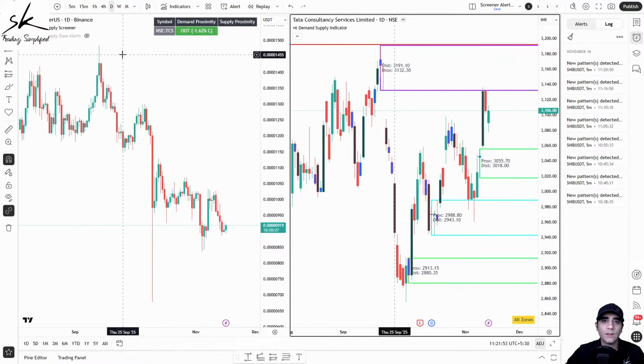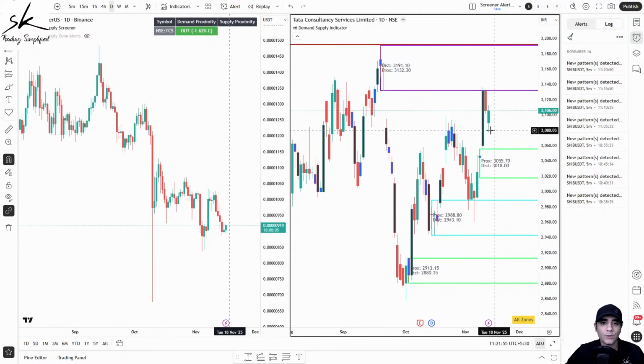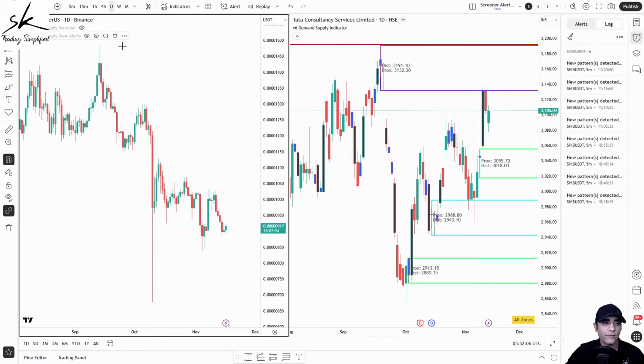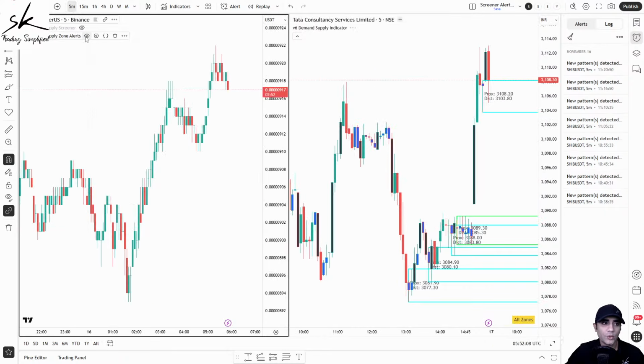And for the screener, the market doesn't have to be live, because we are not looking at the zones which are getting formed currently. We are looking at the candles which are getting closer to the demand areas or supply areas. So that is how these two different scanners basically work. So one is helping you identify symbols as and when these zones are getting formed, and the other one is helping you identify symbols when you're getting closer to demand areas or supply areas. And like I already said, I'll just give you a brief introduction to it.